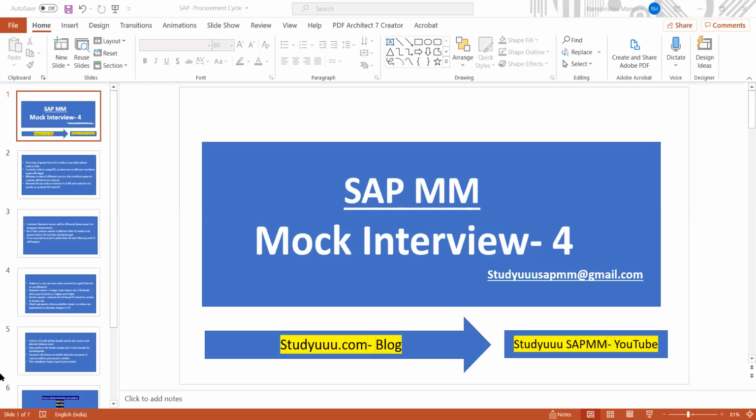So what are the procurement types you heard? Can you elaborate if you don't mind? The procurement type is used to procure sometimes externally from the vendor, and sometimes you will procure the same material in-house as well as externally. So where do you maintain all these things in the material master? Procurement type.